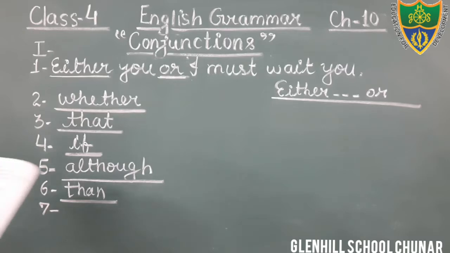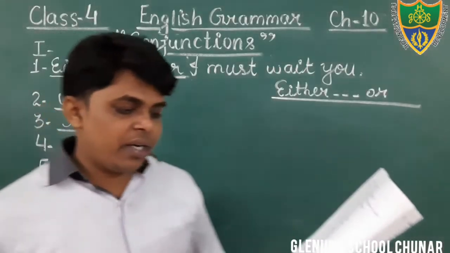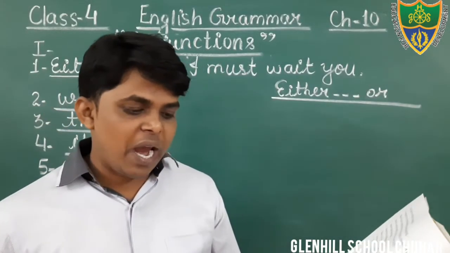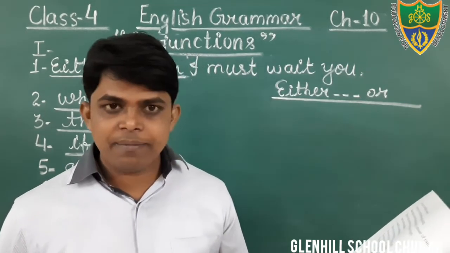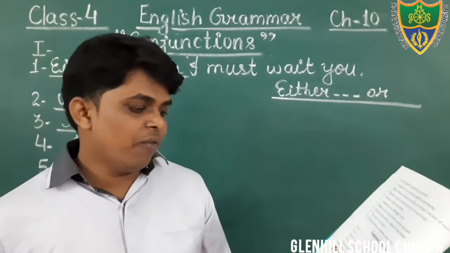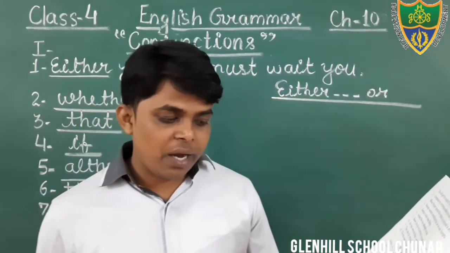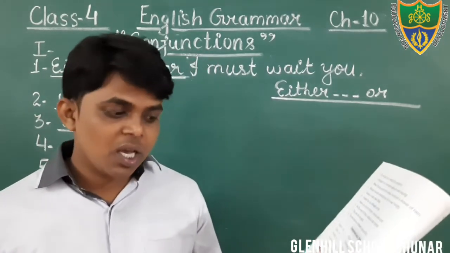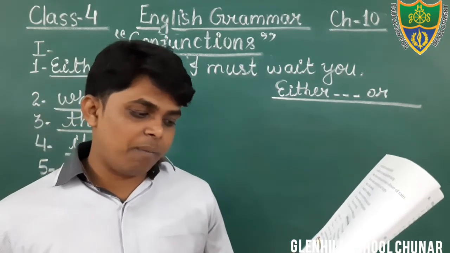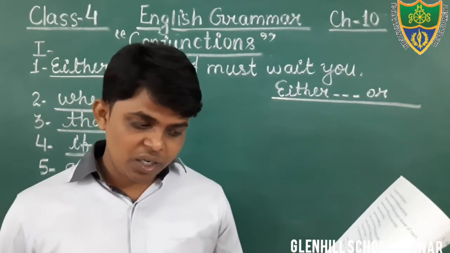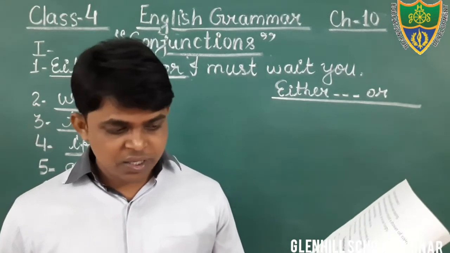You can see, we did not call him for an interview as we had not received his application in time. We did not call him for an interview, that is one sentence. Another sentence is given, we had not received his application in time. That is another sentence.